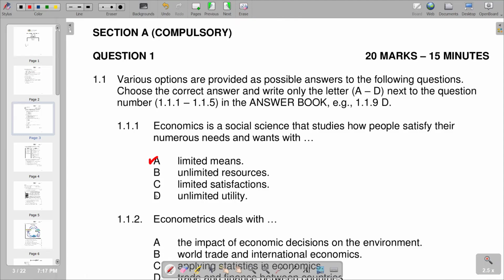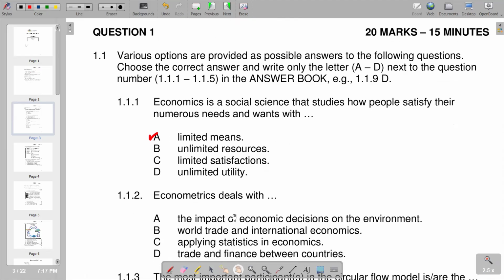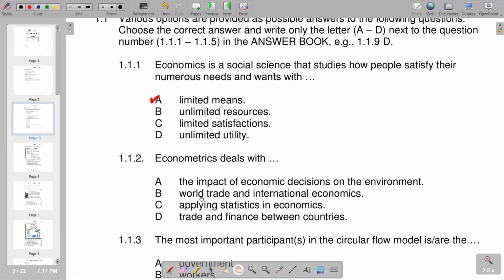Then question 2. Econometrics deals with... Econometrics is basically an application of statistical methods to economic data in order to give empirical content to economic relationships. So this is the explanation of econometrics. According to the responses given, you will see that the correct response is C, applying statistics in economics. So we have C as the correct response.